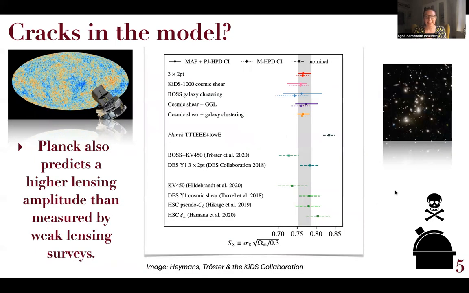In addition to this, less significantly, and therefore perhaps even more controversially, Planck seems to predict a higher lensing amplitude than what is measured by weak lensing surveys. So here I've taken this plot from the Kilo-Degree Survey recent cosmological analysis, and it shows different measurements of S8, the cosmological parameter describing the weak lensing signal amplitude. Planck's prediction of this parameter is 3 sigma above what KiDS measured. In particular, the 3x2pt constraint is 3 sigma below Planck's prediction. A number of different weak lensing surveys, such as DES or HSC, do measure a value that is closer to Planck. However, it is interesting to note that all of these different data points are below Planck's value.